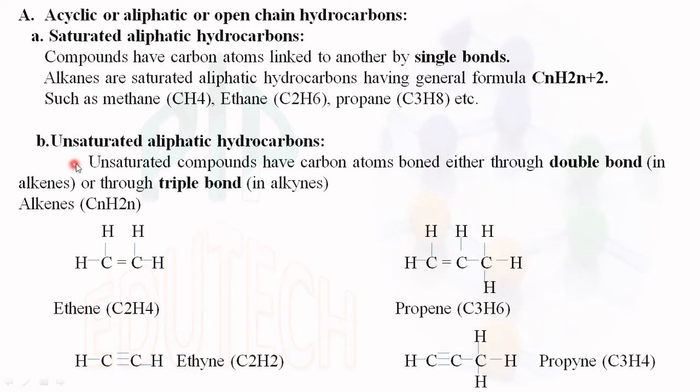The second type is unsaturated aliphatic hydrocarbons. Unsaturated means multiple bonds, that may be a double bond or triple bond. Examples for double bond compounds: ethene. Ene means double bond, ethene. Propene, double bond. Then triple bond: ethyne, y-n-e, ethyne, triple bond. Propyne, triple bond.